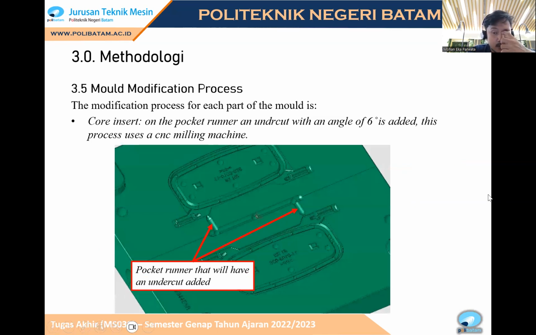Okay, more on the modification process. The modification process for each part of the mold, first, the core insert. On the core insert we make the pocket runner and an undercut with an angle of 6 is added. This process uses a CNC milling machine. Okay, the arrow indicates the pocket runner that will have an undercut added.